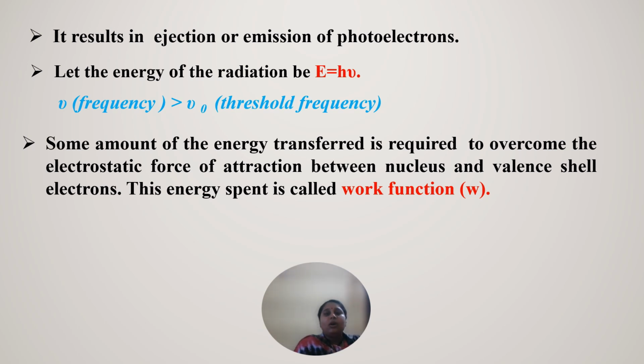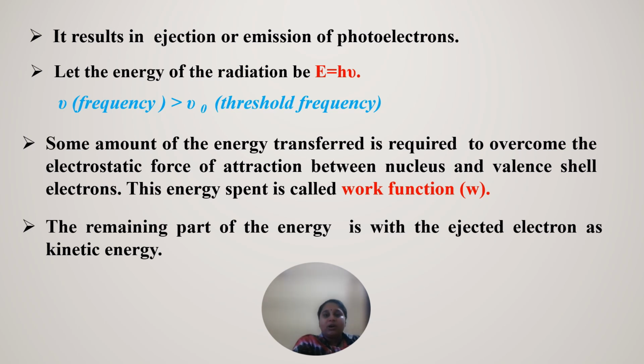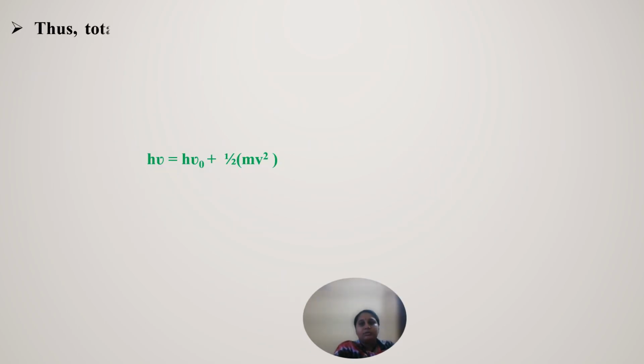This energy is called the work function. The remaining energy is the kinetic energy of the ejected electron.